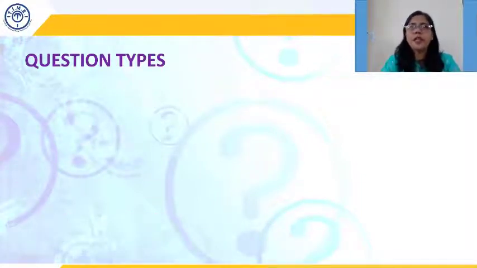Now, there are different types of questions. Broadly speaking, we can say that there are direct questions and indirect questions. Both the types can appear in your exam. If there is a direct question, that means the answer to that is directly given. So what will happen?